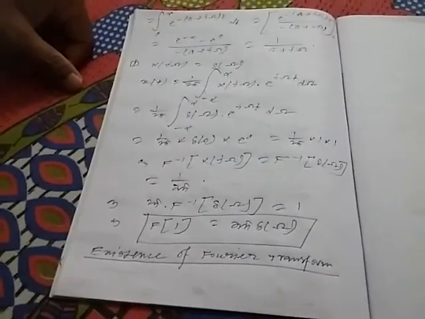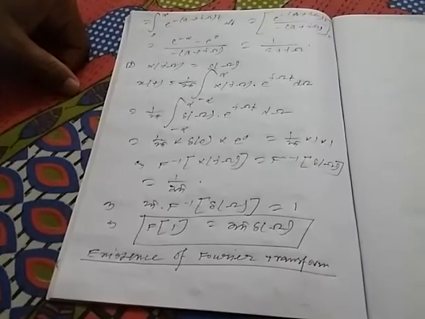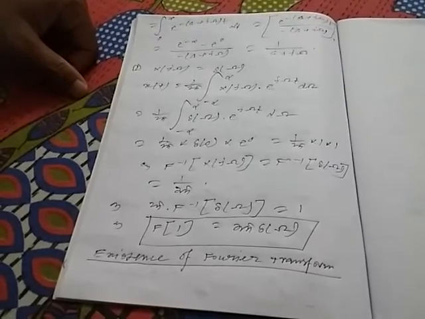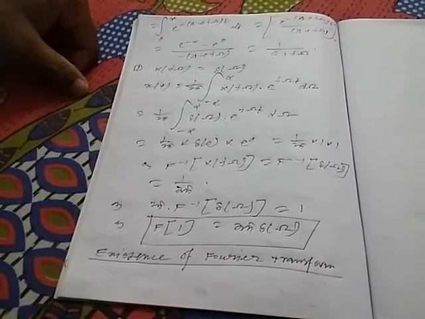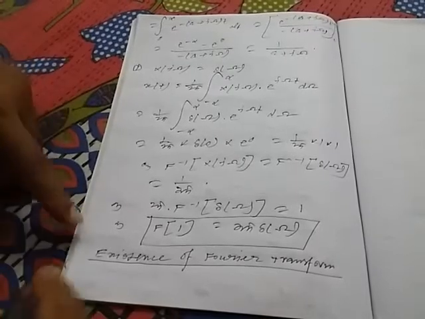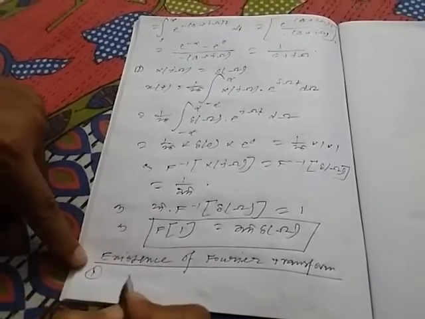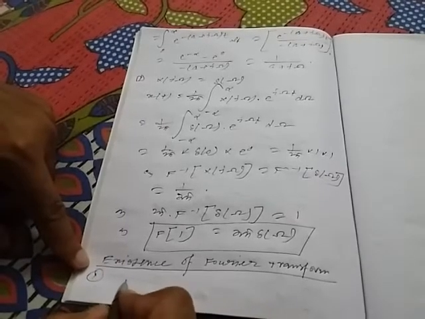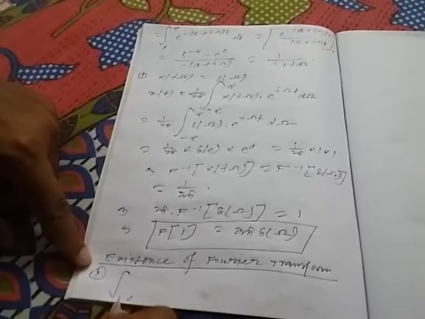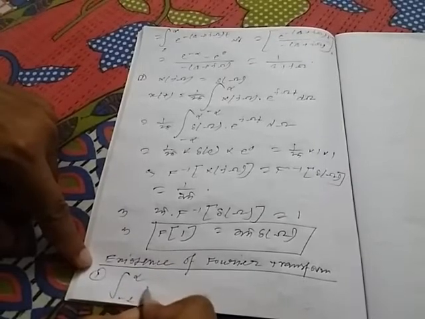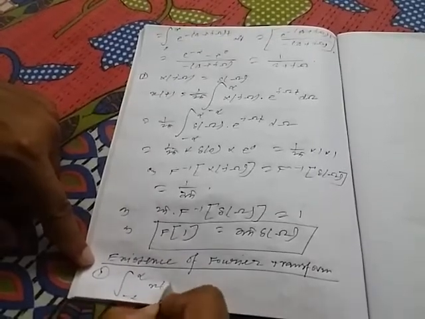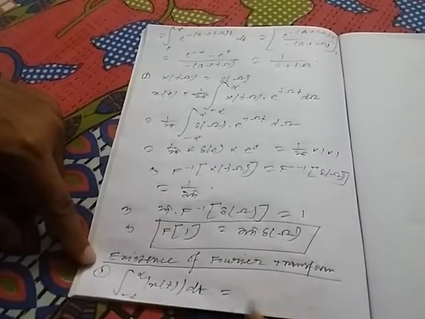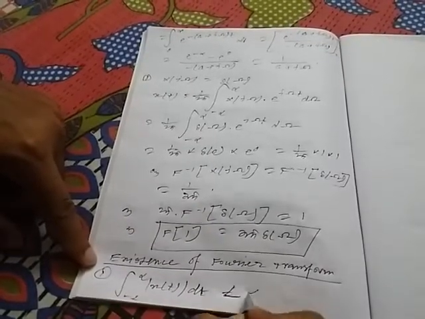Now, the existence of the Fourier transform: the conditions are the same as in the case of the Fourier series. Number 1, x(t) should be absolutely integrable, that means the integration over minus infinity to infinity of mod of x(t) dt is less than infinity.